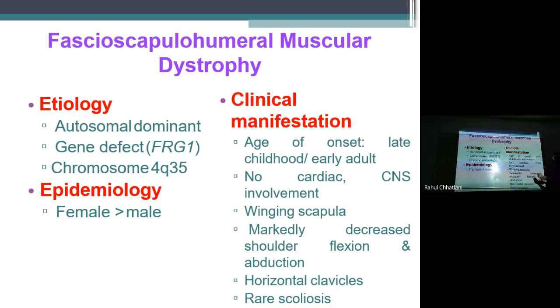Winging of the scapula can be easily seen. Yes, winging, what is it? You have already studied it. A photograph I have included will tell you much more clearly about the winging of the scapula. Markedly decreased shoulder flexion and abduction. Shoulder flexion and abduction is reduced because of the scapulohumeral involvement. So the shoulder joint will be affected, and range of motion will be affected in the stages. Horizontal clavicles, and usually there will be scoliosis.